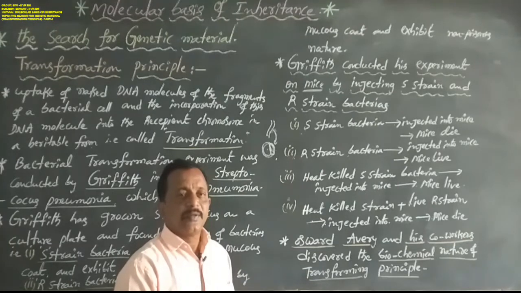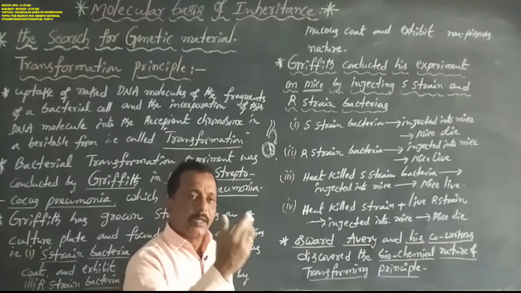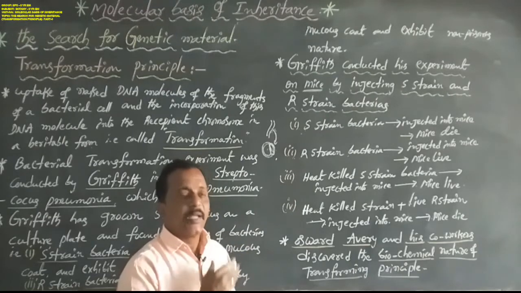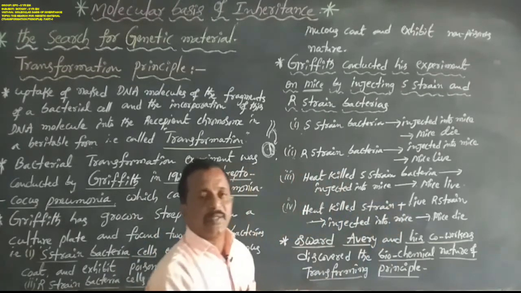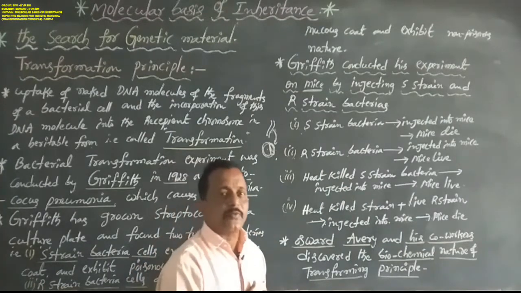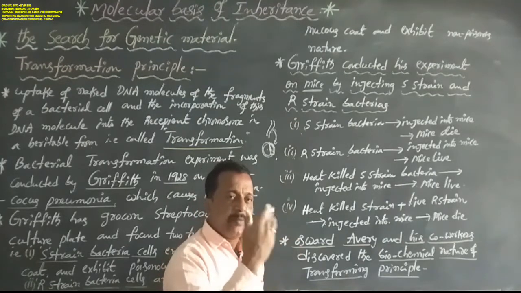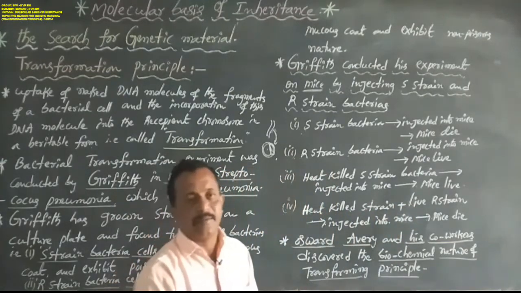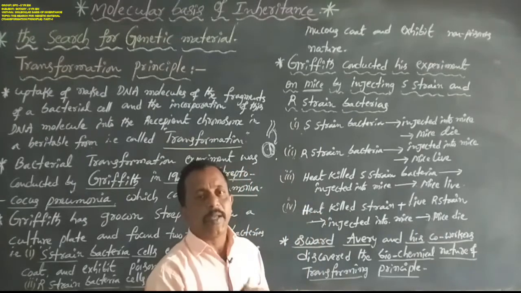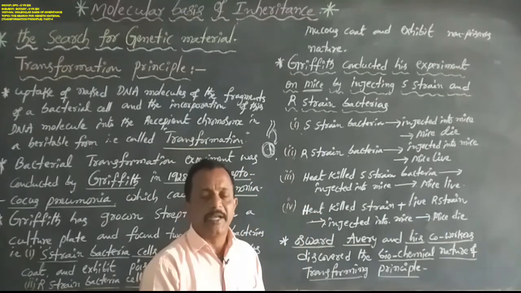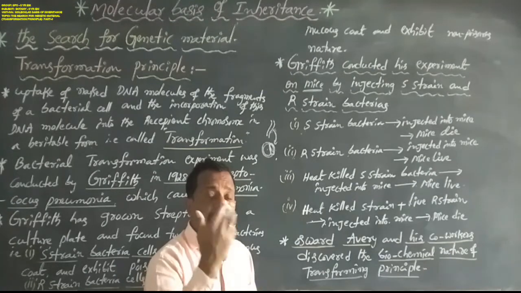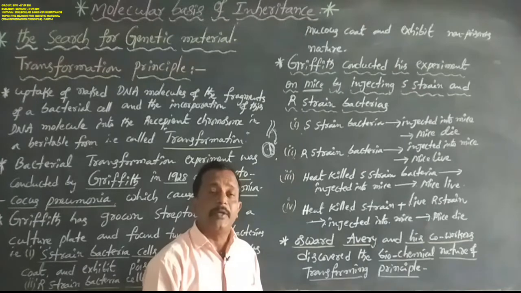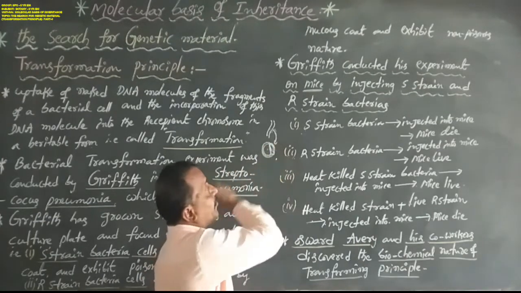Because from the above experiments, Griffith concluded that some transforming principle had somehow been transferred from the heat-killed S-strain bacteria. The transforming principle, the DNA material, is transferred into the R-strain bacteria by the heat-killed S-strain bacteria, and hence the mice suddenly die. That is, DNA of the heat-killed S-strain bacteria is transferred to the R-strain bacteria.